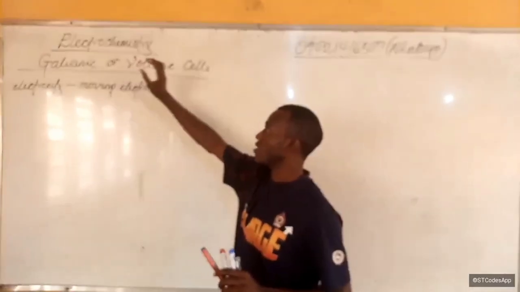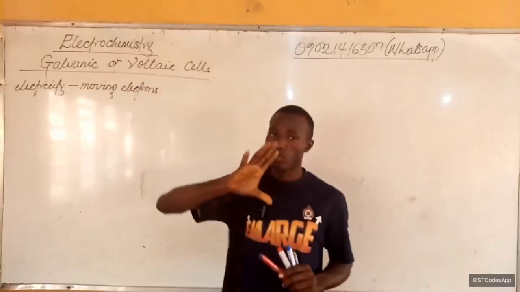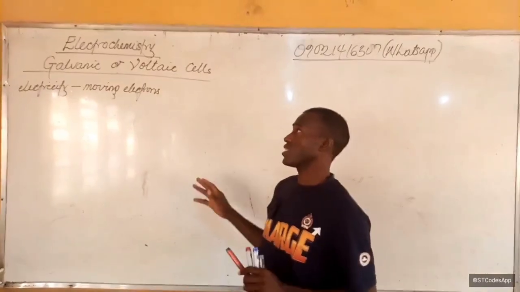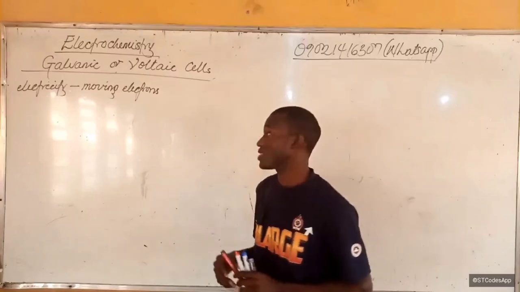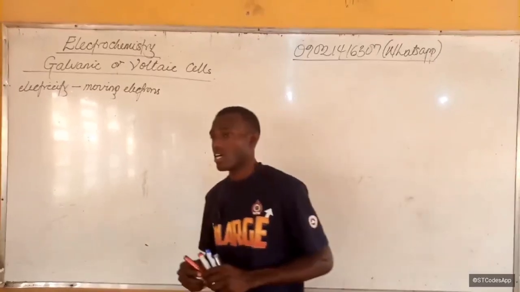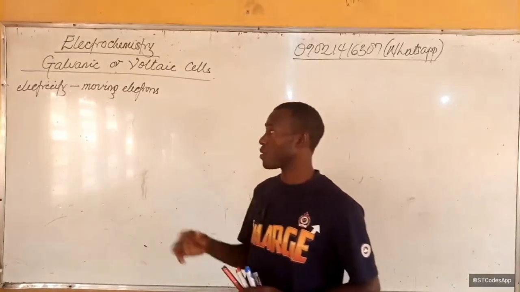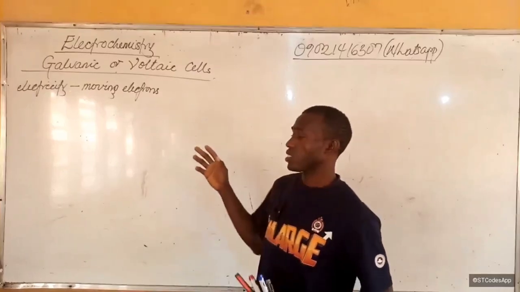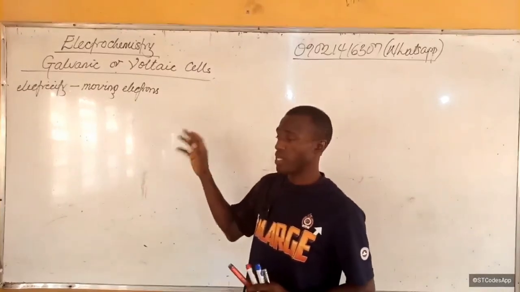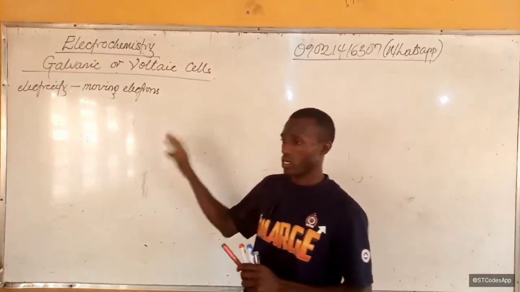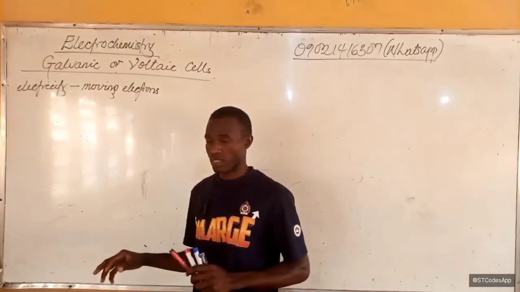Now, in a galvanic or voltaic cell, first the names. Let's talk about the origin of the names. Galvanic and voltaic are names of two scientists who played a major role in this part of electricity. Is that okay?